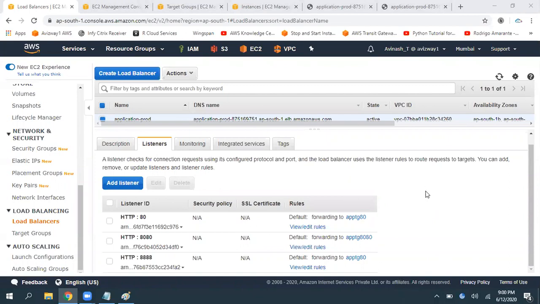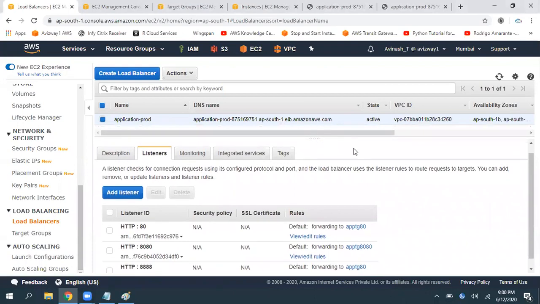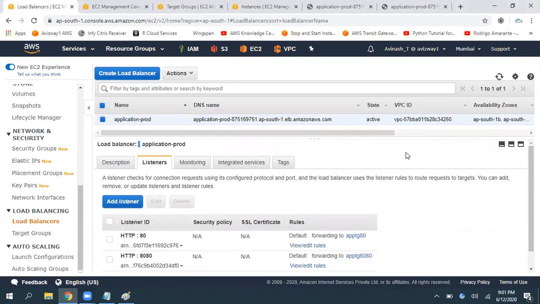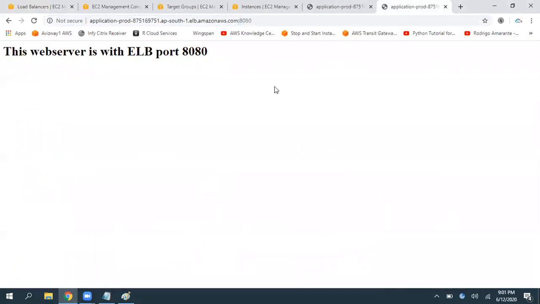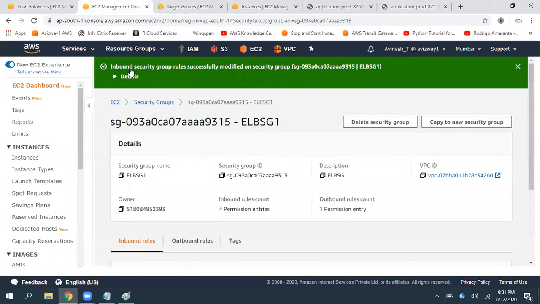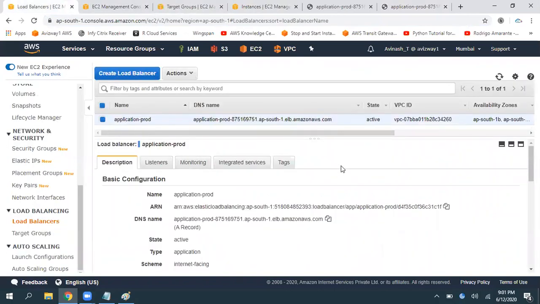See, these are real-time examples only. I mean, one load balancer, multiple versions of the applications. If you want to deliver, then we are going to use it. For example, sometimes you want to deliver version 1 and version 2 of your applications. The URL and load balancer name are going to be the same, but whatever the traffic coming on 80, you can deliver to one. Whatever the traffic coming on 8080, you can deliver to another one. And we are using the same resources, so that is a cost-effective solution also.